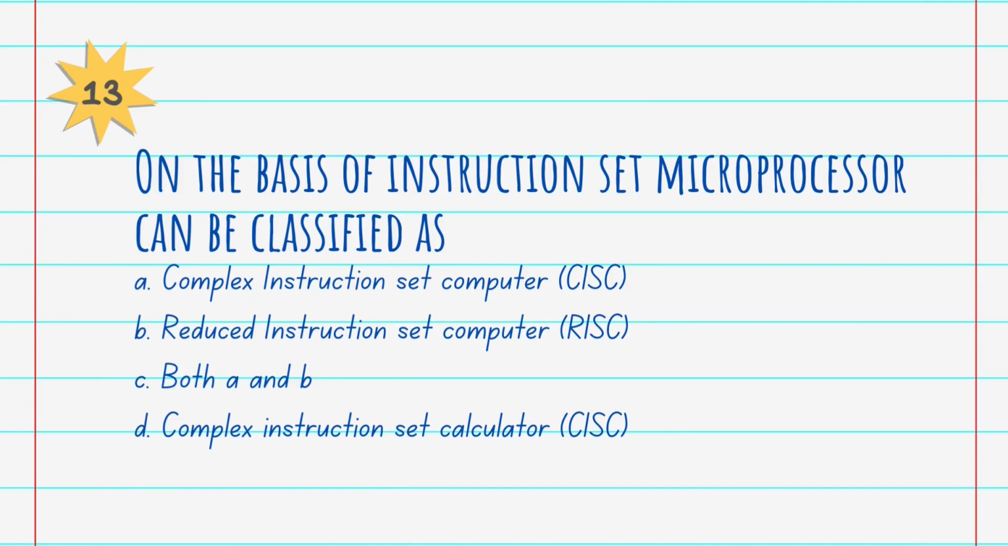Question number 13. On the basis of instruction set, a microprocessor can be classified as: A. Complex instruction set computer, CISC. B. Reduced instruction set computer, RISC. C. Both A and B. D. Complex instruction set calculator, CISC. Answer is C, both A and B. On the basis of instruction set, a microprocessor can be classified as a complex instruction set computer and reduced instruction set computer.